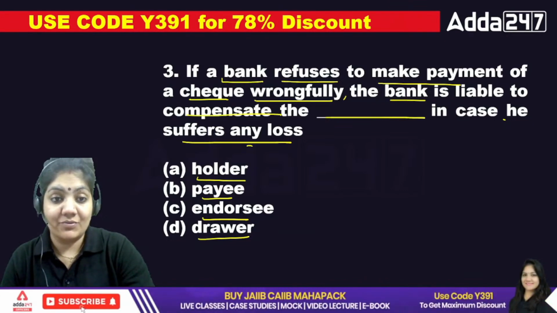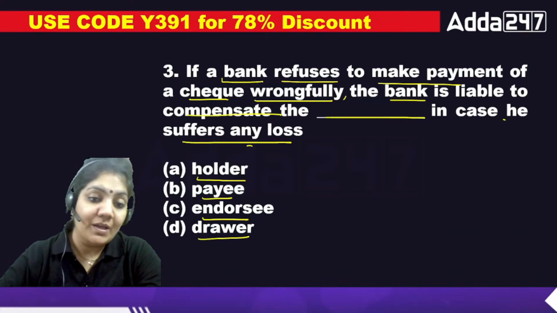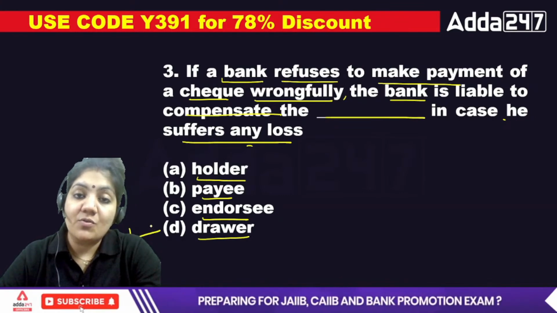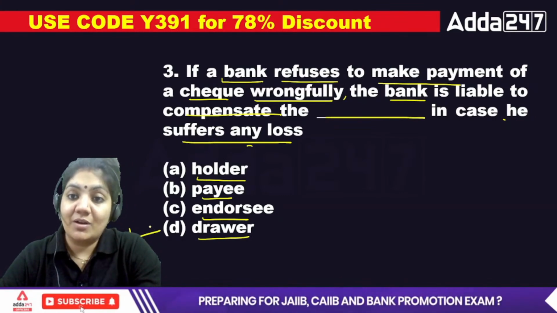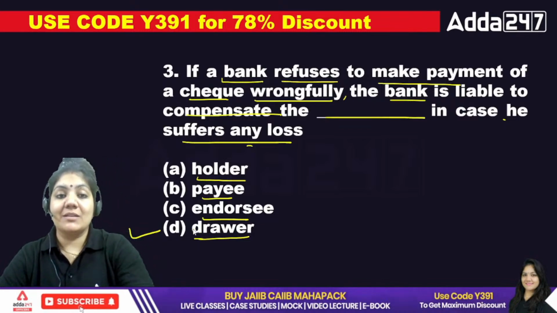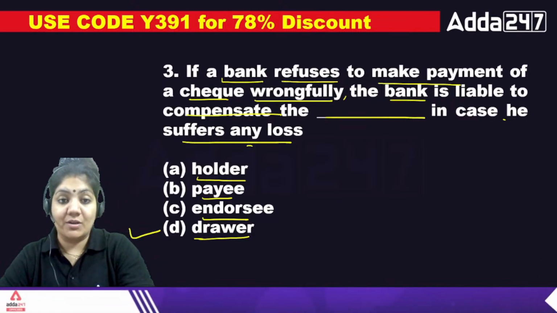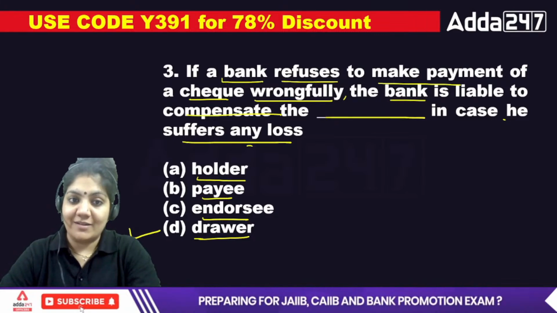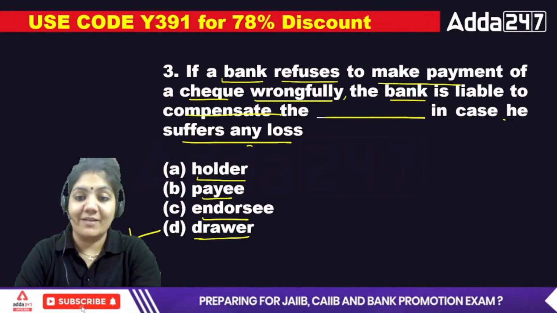In that case, class, it is so simple: the drawer, because the drawer is the one who makes the check. So the bank is liable to compensate the drawer in case he suffers any loss. So for the third one, D is the right answer.